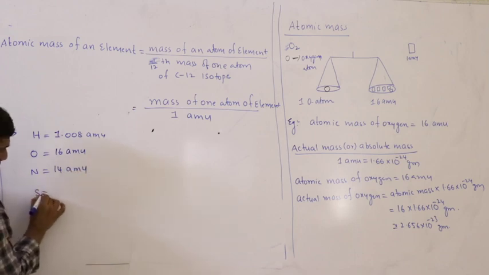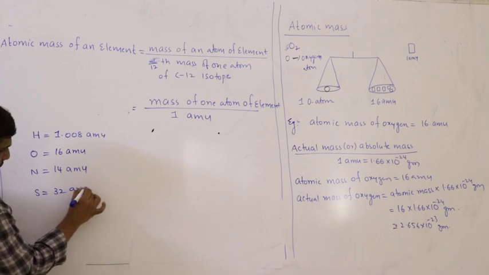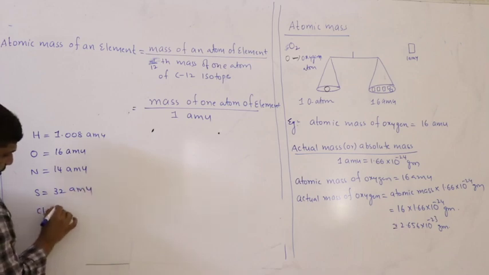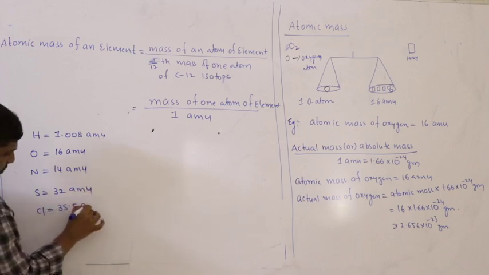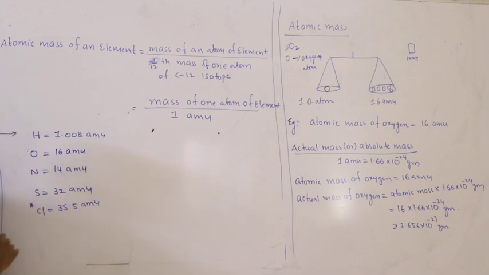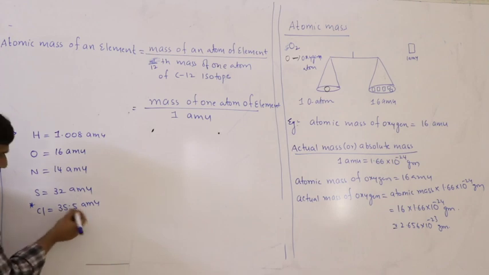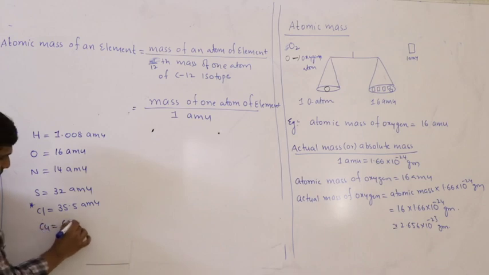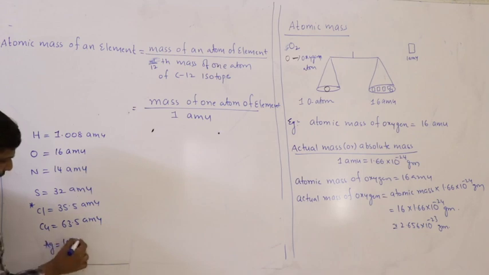Similarly, you can take sulfur, 32 AMU, you can take chlorine, 35.5 AMU. Chlorine we will study again, why you get this fraction, etc., for chlorine. Copper, 63.5 AMU, silver, 107.8 AMU, approximately you can take 108, right.